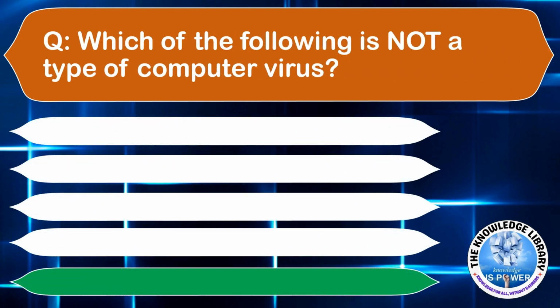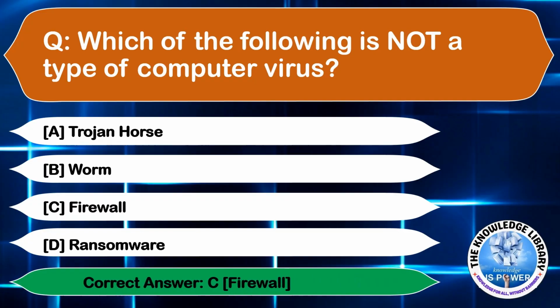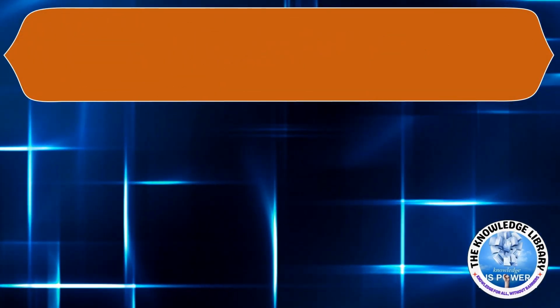Which of the following is not a type of computer virus? Option A, Trojan horse. Option B, worm. Option C, firewall. Or option D, ransomware. The correct answer is option C. Moving to the next question.